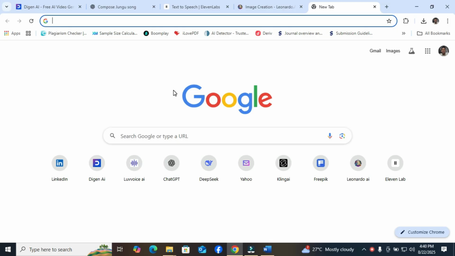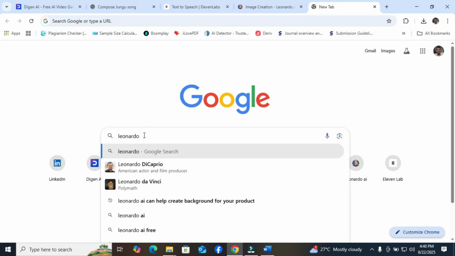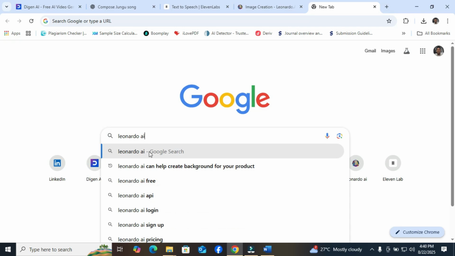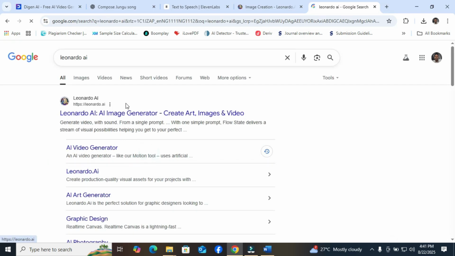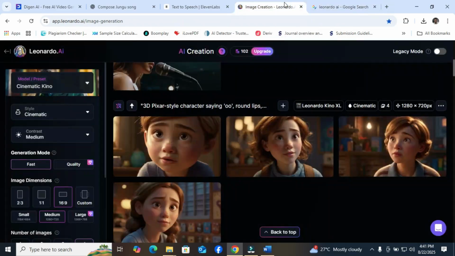So how did I make that image scale? I used Digen AI. But before we go to Digen AI, I was able to create an image using Leonardo AI. Leonardo.ai, which is where you register, and it takes you to this platform.